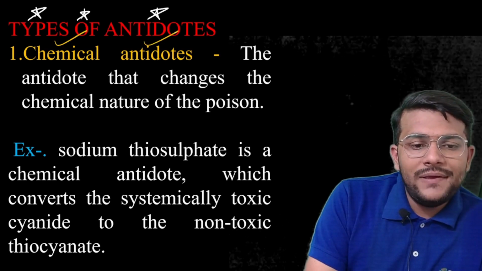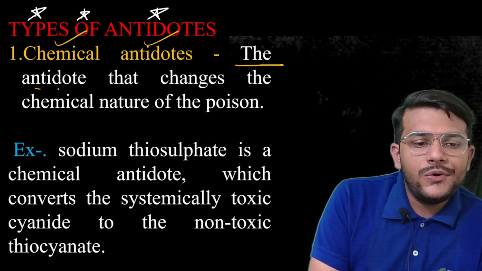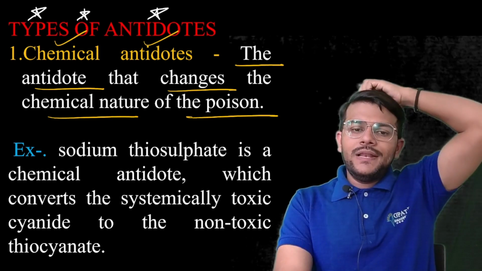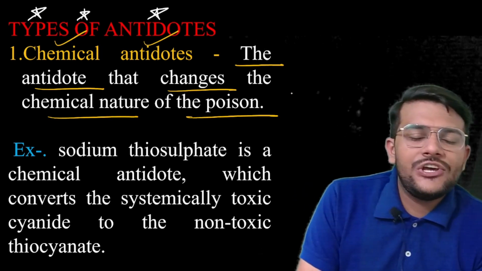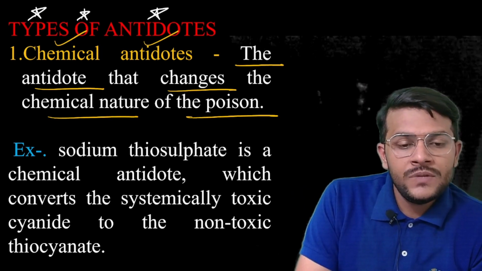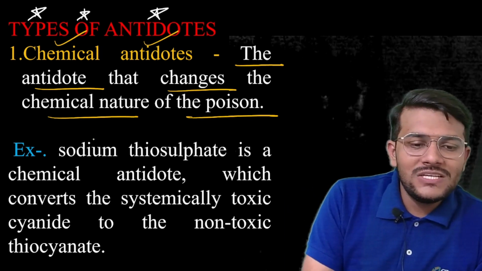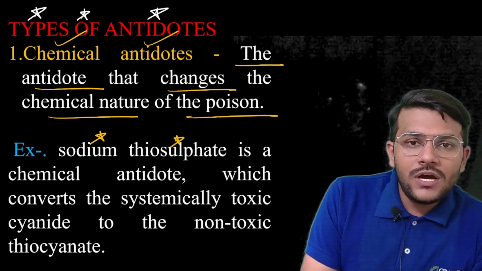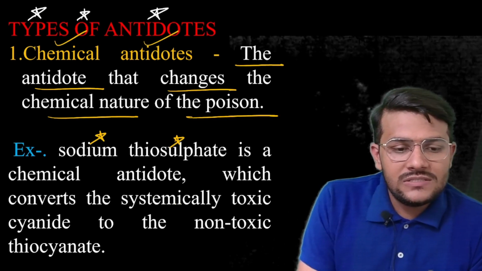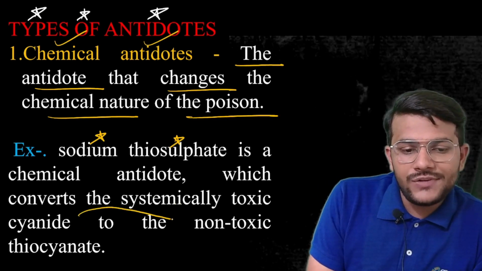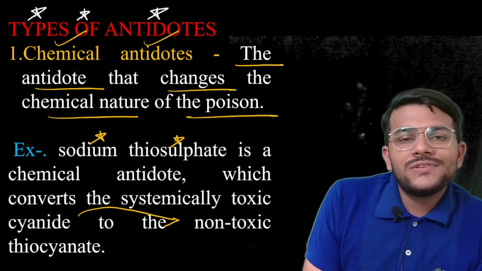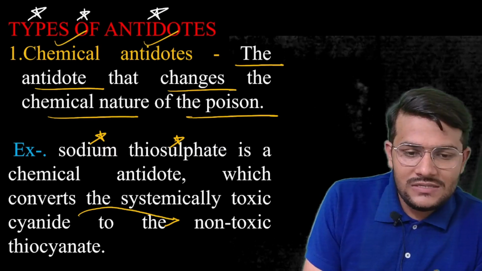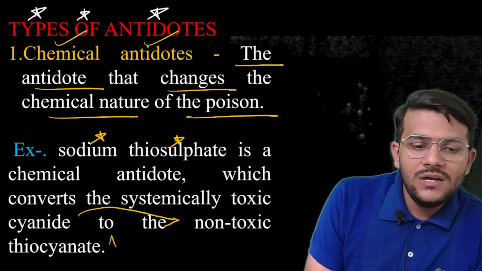First, we have the chemical antidote, the antidote that changes the chemical nature of the poison. Example, sodium thiosulfate is a chemical antidote which converts the systemically toxic cyanide to the non-toxic thiocyanate.